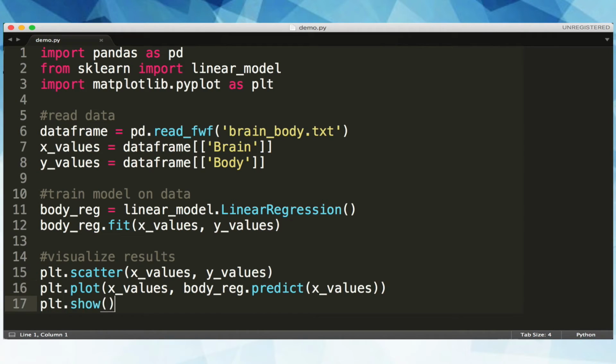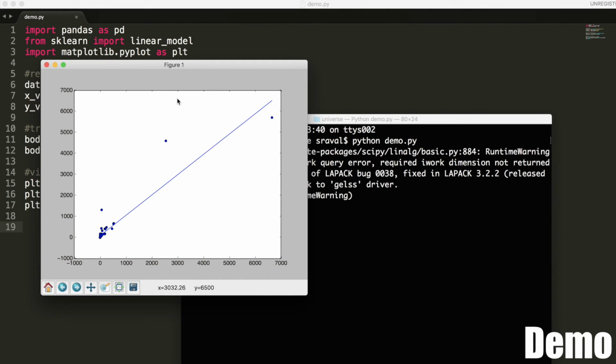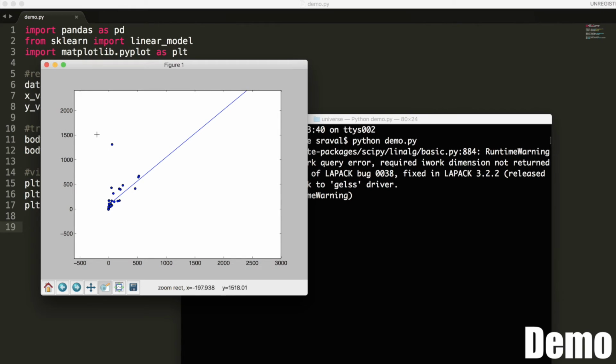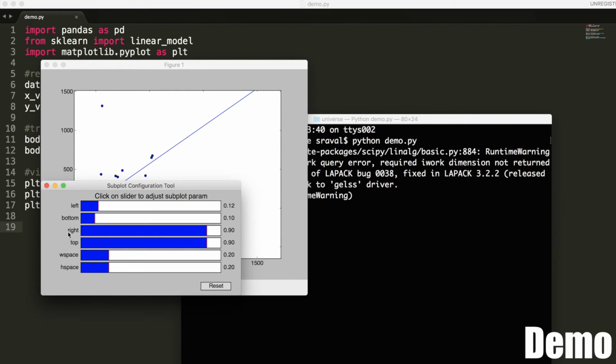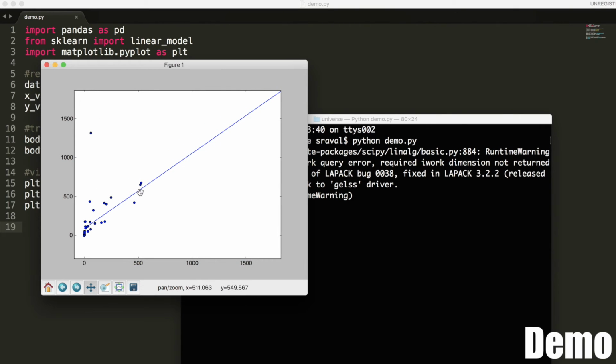Let's go ahead and compile this code in terminal. Our scatter plot will appear with all our data points mapped out. The x-axis represents brain weights and the y-axis represents body weights. Our regression line seems to fit most of the data pretty well, and there seems to be a very strong correlation here between brain weight and body weight. And as we move along the line, given any brain weight, we can also predict the associated body weight.